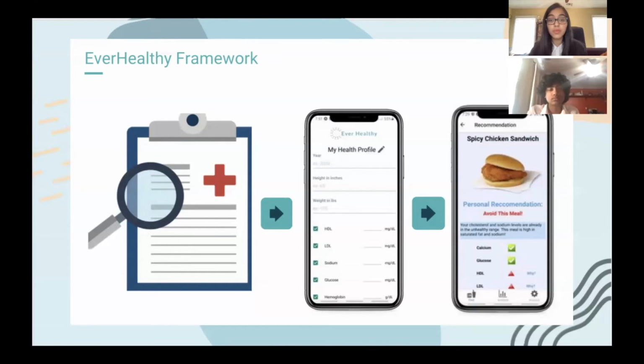As users update their blood reports over the years, machine learning algorithms are used to monitor any trends in blood level values and alter the food recommendations based on these detected trends, instead of just the blood level values. We will further explain the machine learning and artificial intelligence components of our app later on in the presentation. The app also provides clear explanations and analysis about the user's health levels and recommendations, making it much more intuitive than the medical reports people often receive.